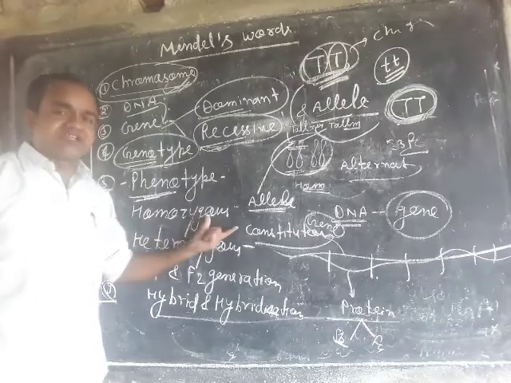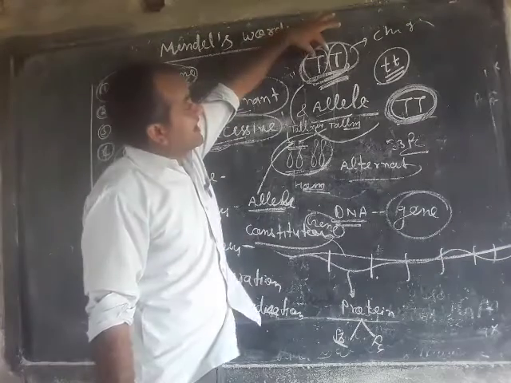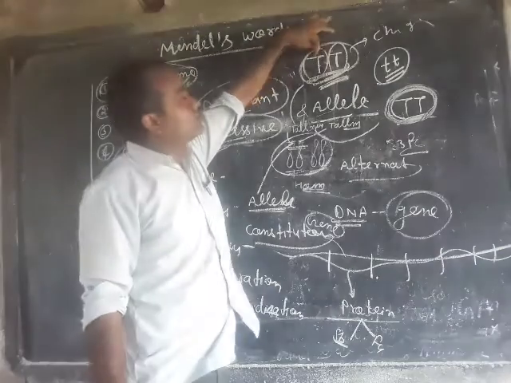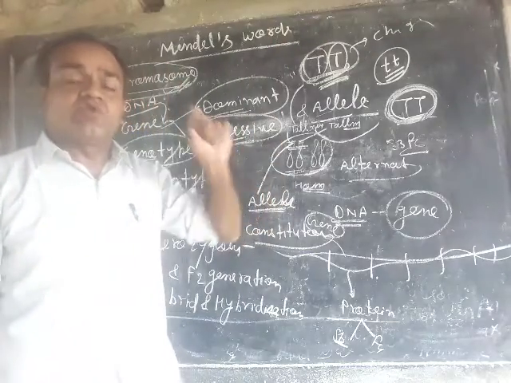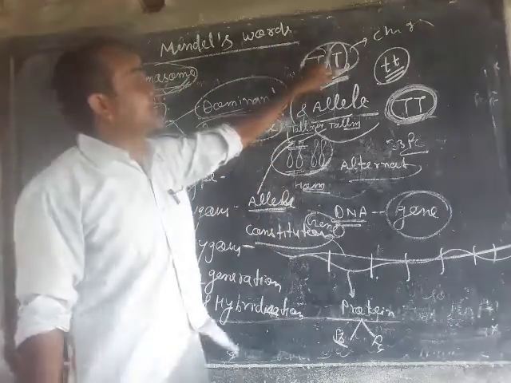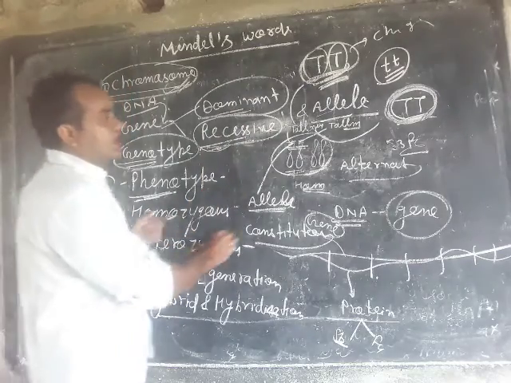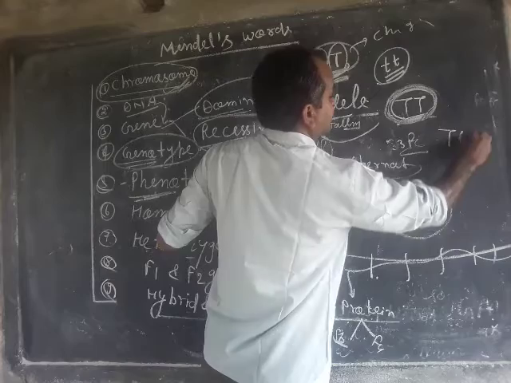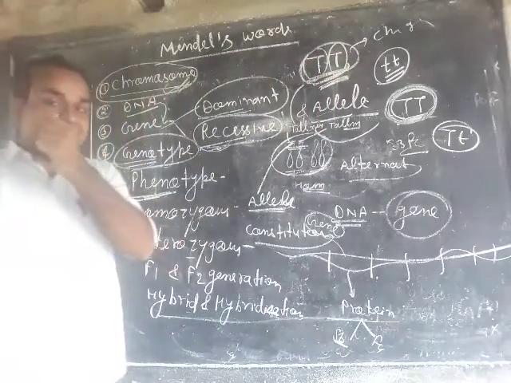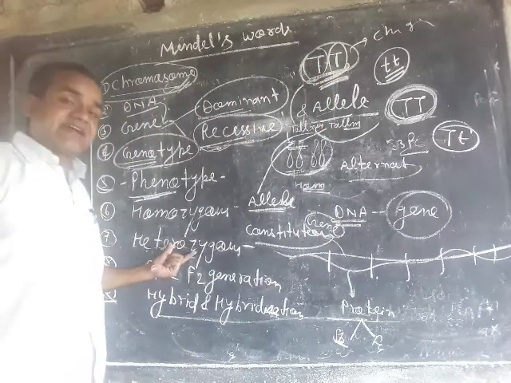Next, homozygous. When in a genotypic structure the two alleles are the same, it is known as homozygous. And when the two alleles differ in genotypic structure, it is known as heterozygous.